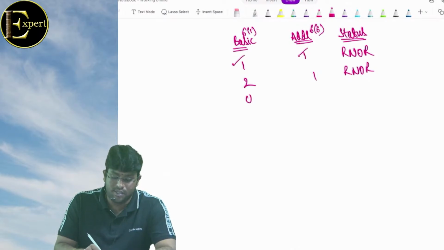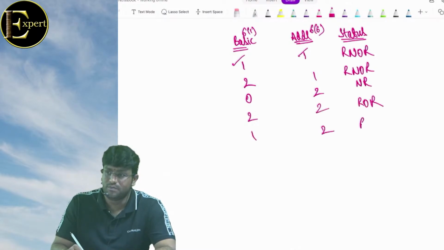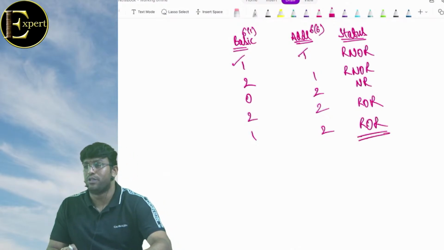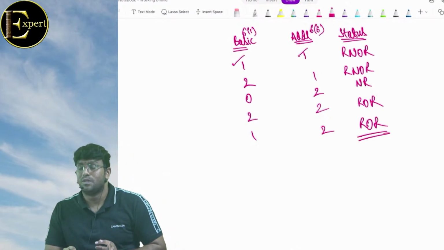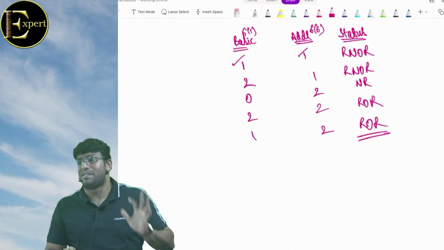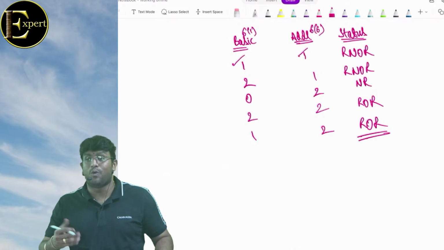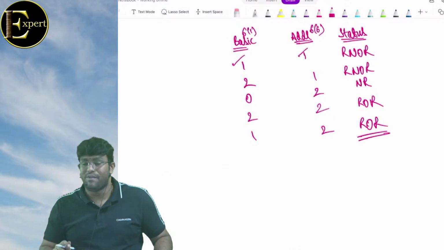Next 0-2, 2-2, 1-2. Exactly, so ROR story will come only when at least one basic is satisfied and additional both are satisfied. Getting clarity everyone? And the important point to be noted always is that there is no concept called NROR. NR, if a person is NR, he is NR.